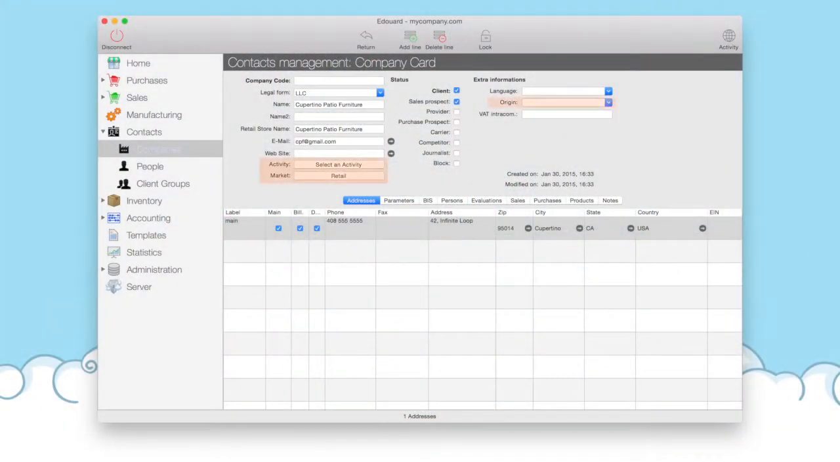Organizing metadata are information which will help you sort out your contacts during processes such as statistics reports. Among these, we have markets, origins, and activities. These are configured in the administration.